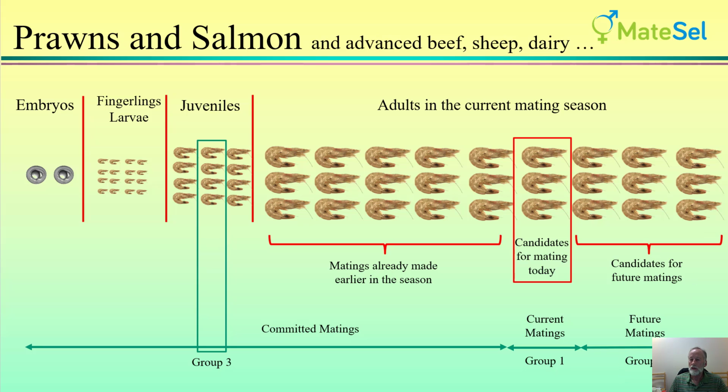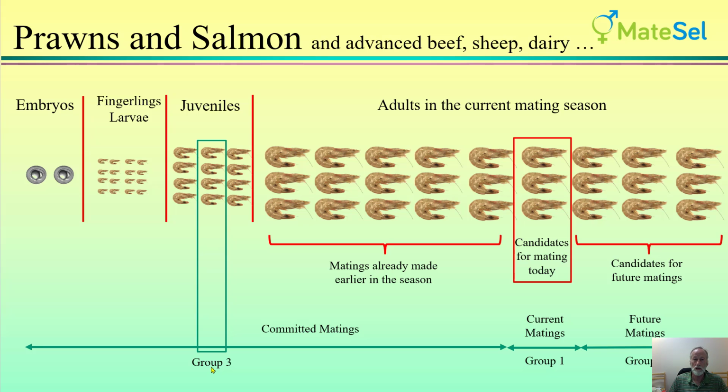So they're put into a separate group, group 2 for males and also a group 2 for females. And these are allocated to each other in the analysis. But of course, no action is taken on those matings because we're not ready to make them. But it does allow us to consider what we do today as a function of the decisions we might make in the future. We might also be making selections amongst juveniles, and there may be a certain group of juveniles that are available for selection and culling, and that can be done simultaneously as another group in the analysis.